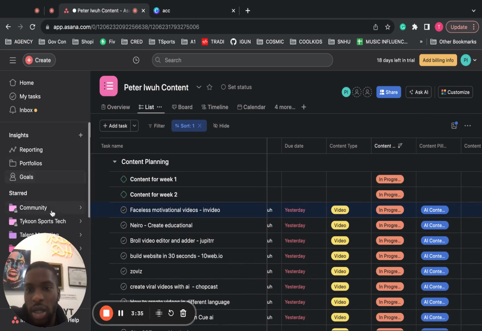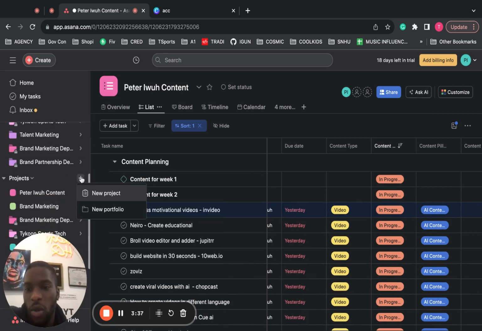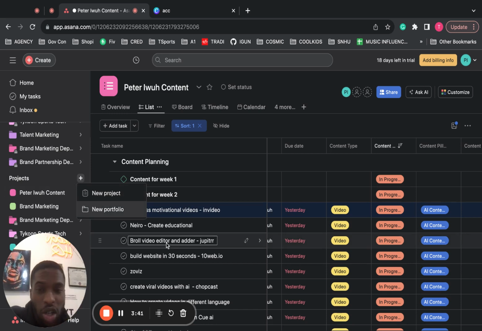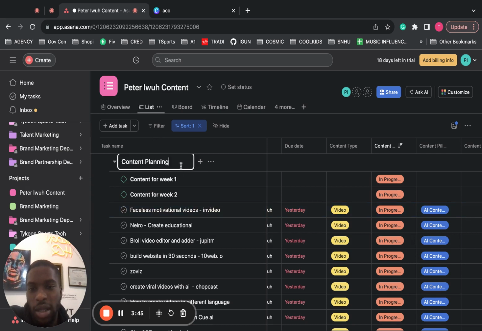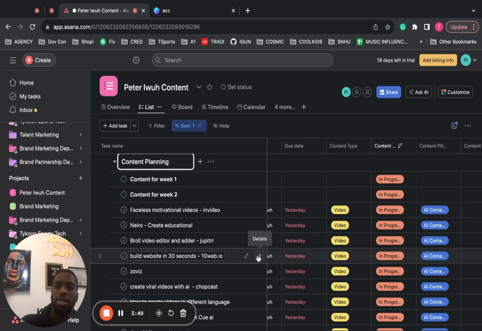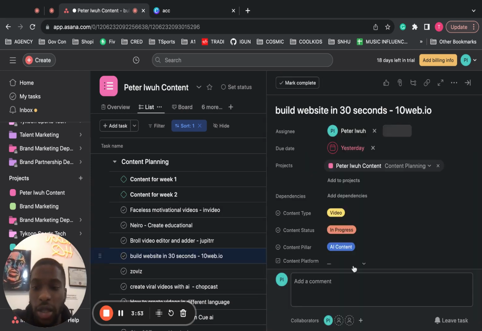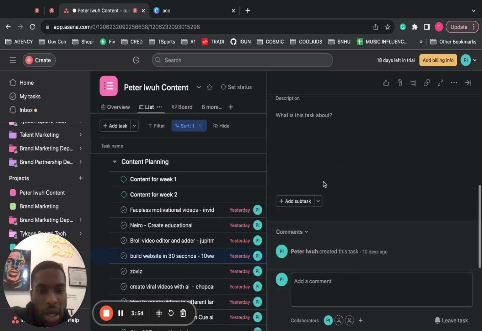So I'm gonna show you guys how you can do this in way more of a smoother fashion. You're gonna go to projects. In the projects you have, I think these are sections, like the subheaders are sections, and then under these are tasks. Tasks are like the tasks, and another cool thing is you can make a subtask in the main task. So you can come under this place and then make a subtask.